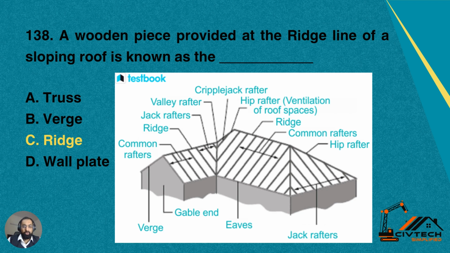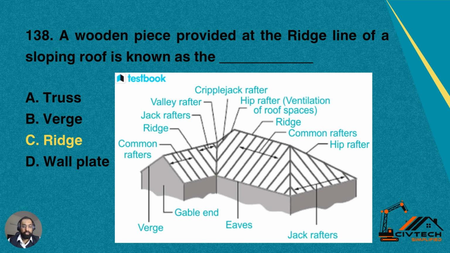Then we have question number 138. A wooden piece provided at the ridge line of a sloping roof is known as dash. So what will be that wooden part which is provided at the ridge line? Ridge line is like the peak line where two slopes are basically merging. So that is called a ridge line, and the wooden part at that place is also called a ridge.